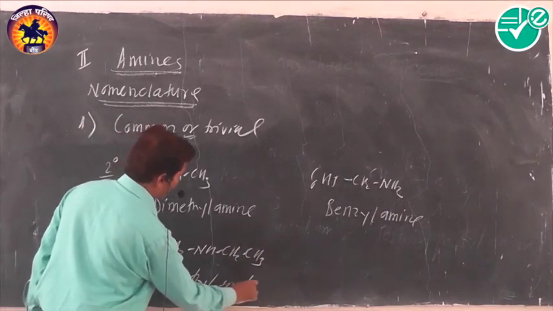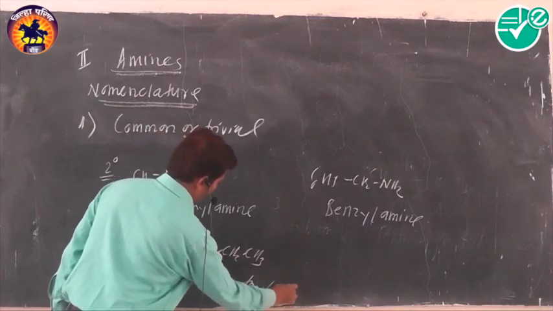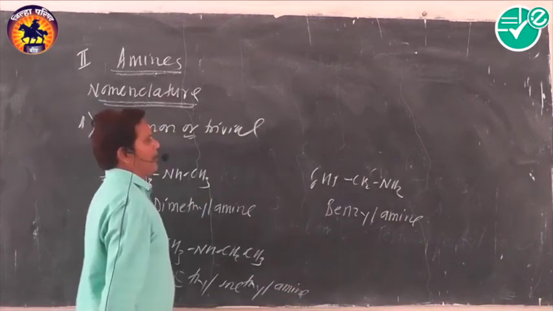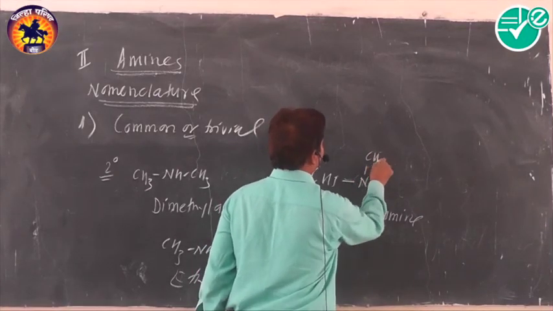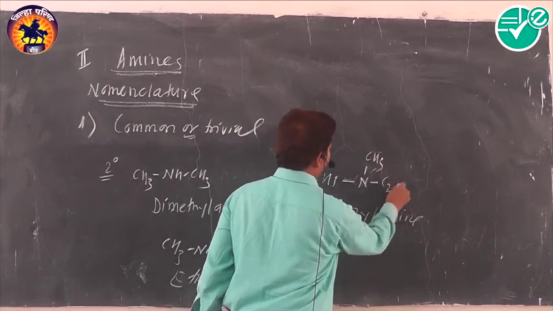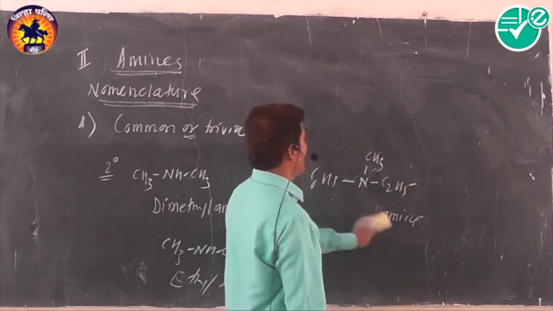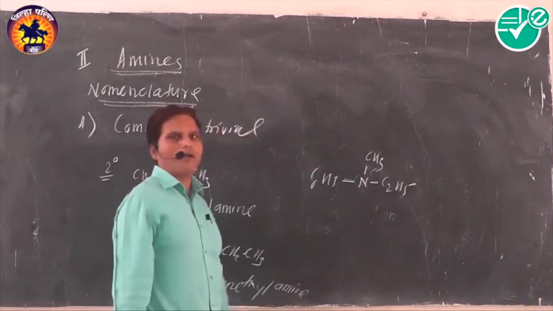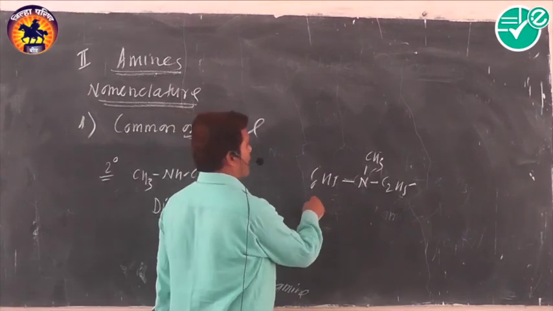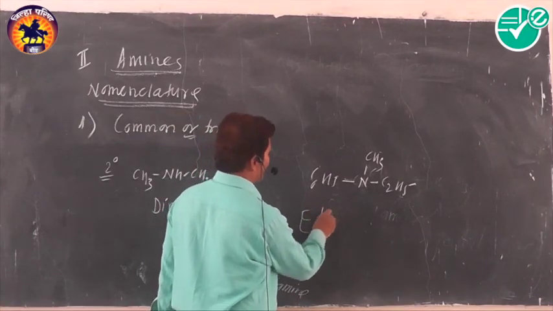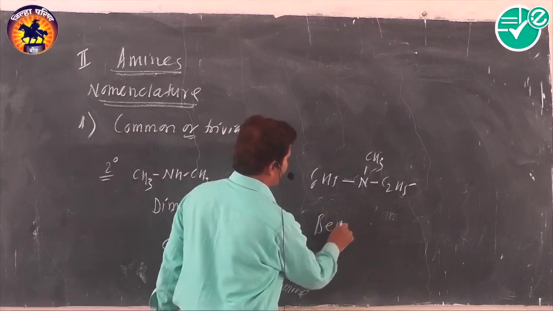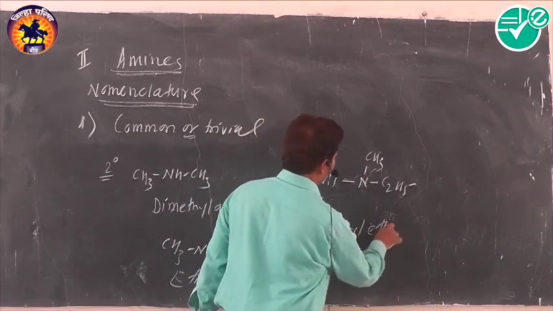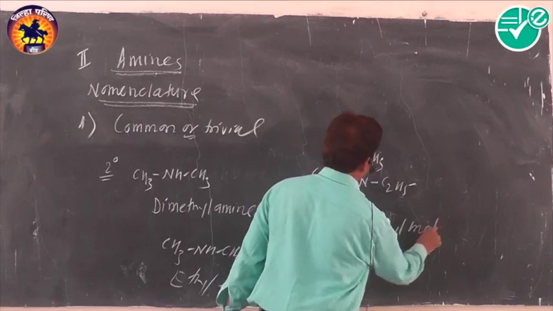In the case of a tertiary amine, when all three alkyl groups are different, they are arranged according to their alphabetical order, and the name of the amine becomes benzyl ethyl methyl amine.